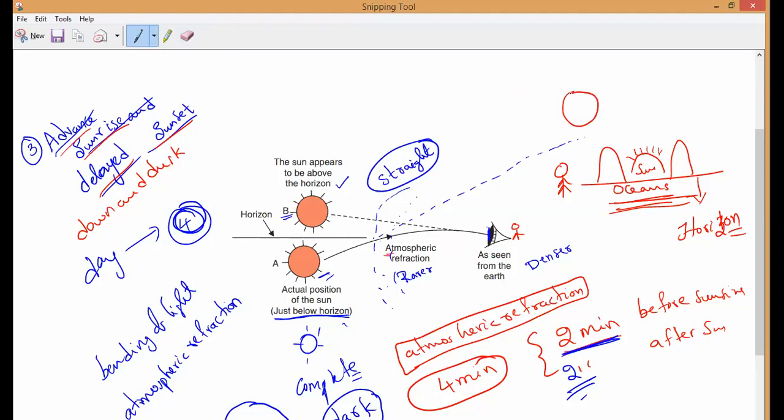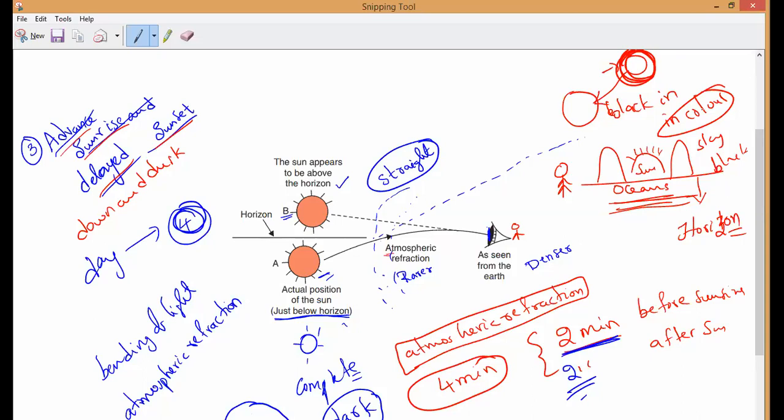Suppose this is the earth and I am seeing it from Mars. Now, if I see from Mars, the earth appears to be which color? Black in color. Understand? And the sky also appears black, because on Mars no atmosphere is present. If there is no atmosphere, no refraction of light will take place. Understand, guys? So if no refraction, everything appears black in color. That is what will happen.